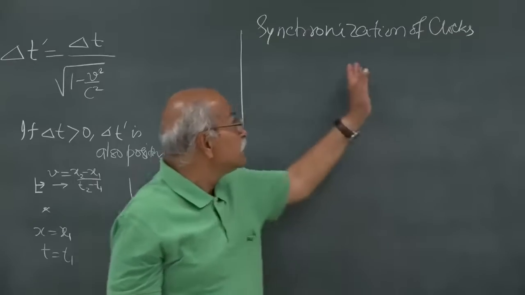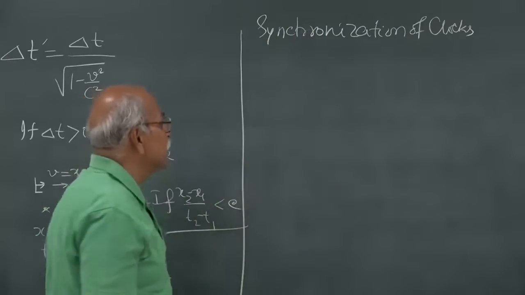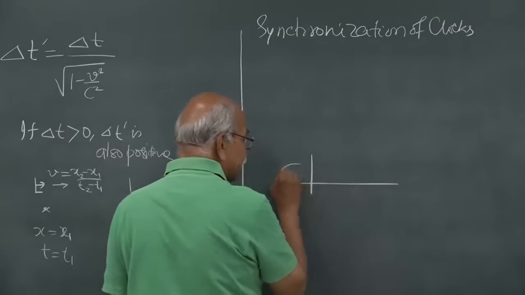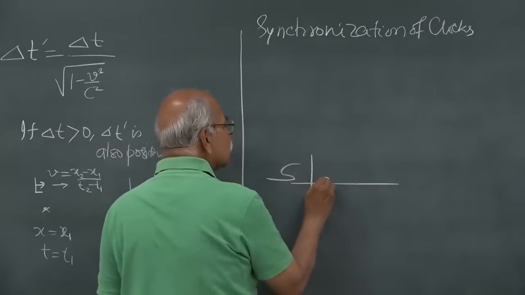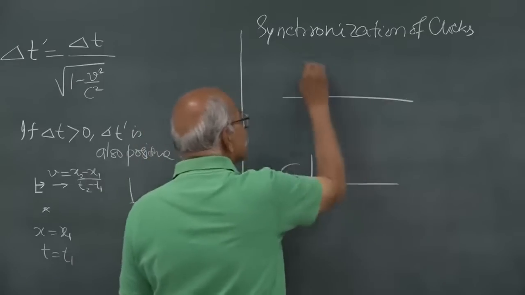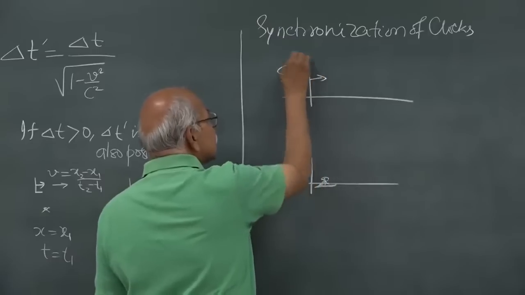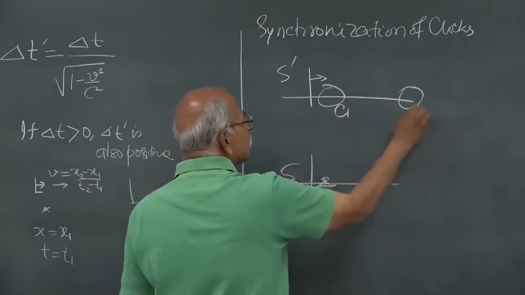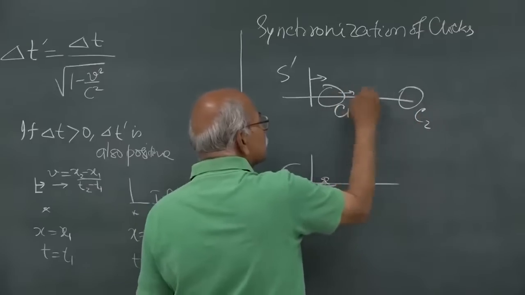Now, this is a slightly different phenomenon. Suppose I am here, this is frame S and I am sitting in this frame, and then I am looking at clocks of S prime. This is S prime frame, and then there are clocks, let us say this clock at C1, this clock at C2, everything is moving this way.